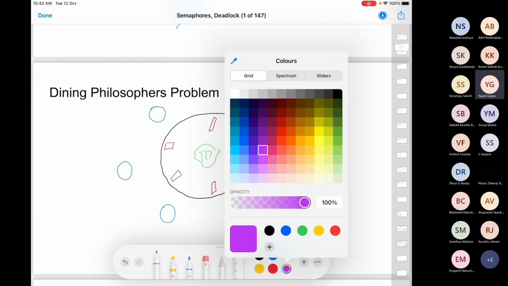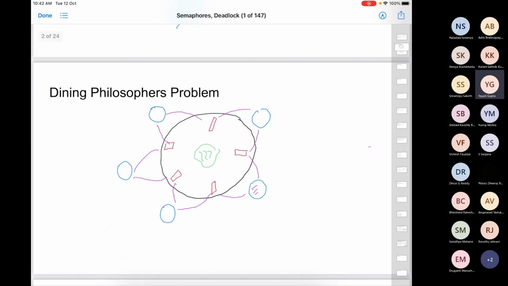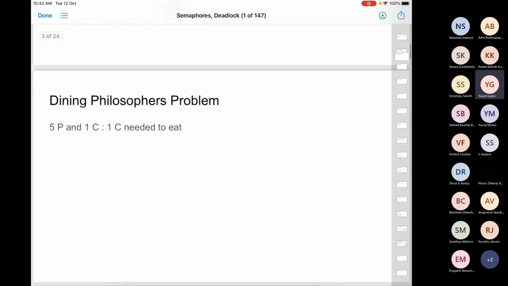Any ideas? So this philosopher here, he requires these 2 chopsticks in order to proceed. This one requires these 2, this one requires these 2, so on and so forth. How can we come up with a solution for this? To come up with a solution, let me try to simplify it so that you can see it from a perspective of semaphores. How exactly can we use semaphores here?